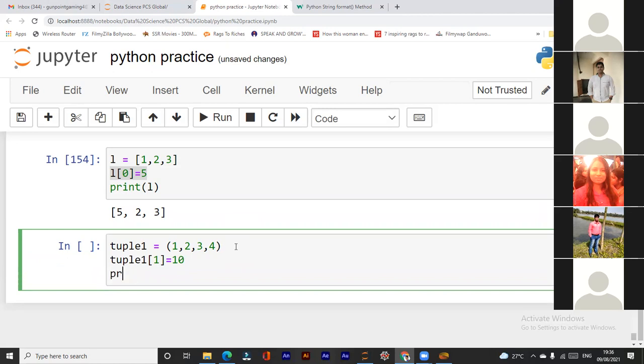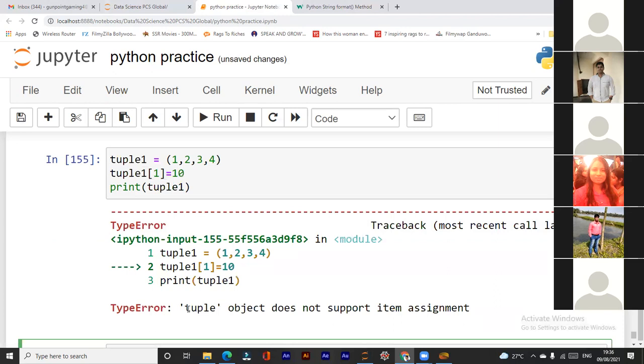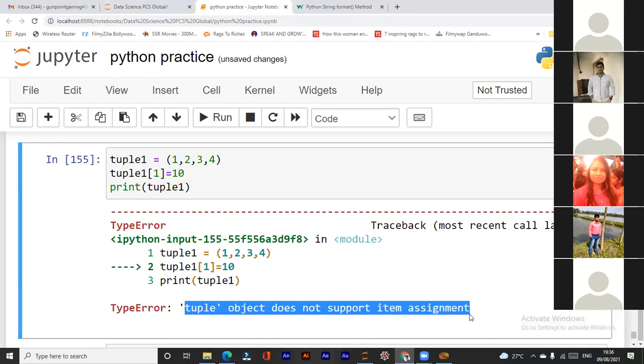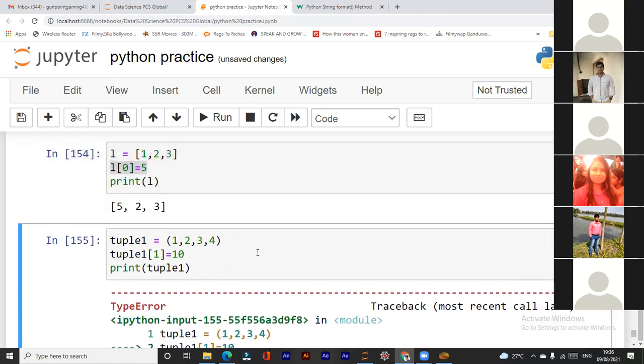Print tuple 1. See, tuple object does not support item assignment. We cannot assign items in a tuple, so we cannot change the tuple once it is created. Okay, we cannot change it.